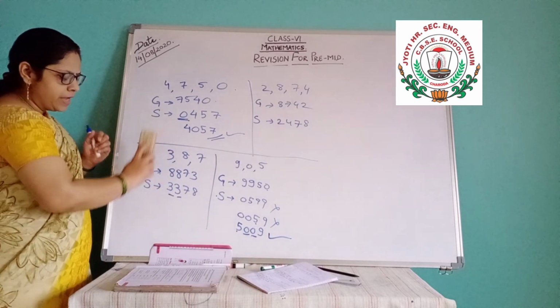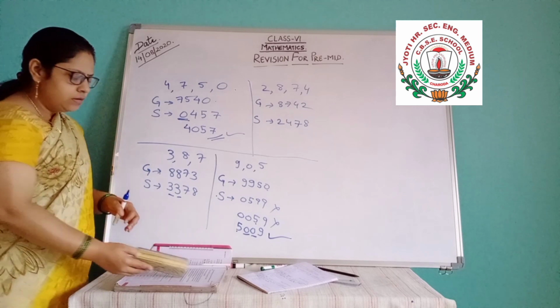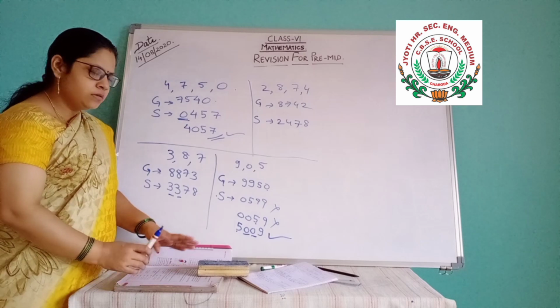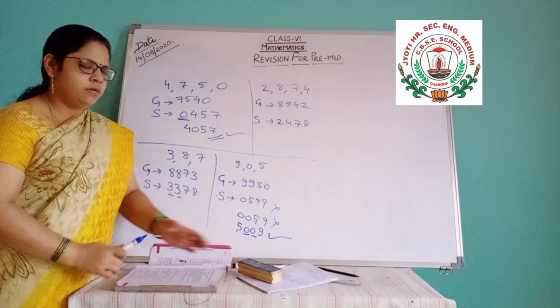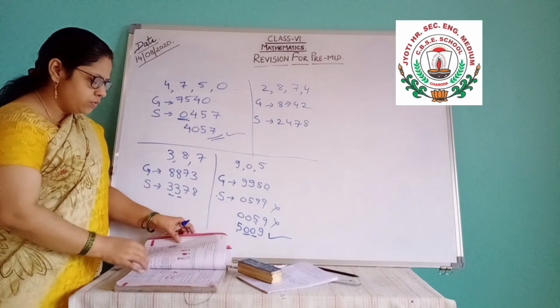So these two types are clear. Next is when the condition is given. If any of the digits should come in the tens place, in the hundreds place, all that was already told to you, given to you, that you just do in the revision.